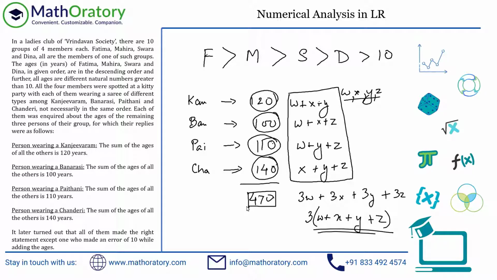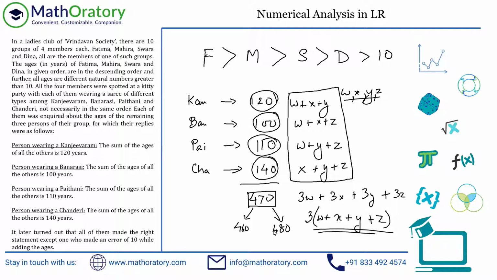Now, understand one important part here. 470 obviously is not a multiple of 3, right? So which multiple of 3 should we focus on? Coming to the information presented at the very end of the set: whoever made an error made an error of 10. So if 120 increases by 10 or reduces by 10, only that will be wrong and everything else will be correct. So effectively, the total should also differ by 10 from the actual total. So it can be either 460 or 480.